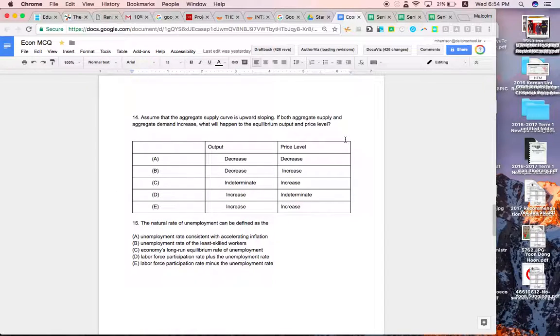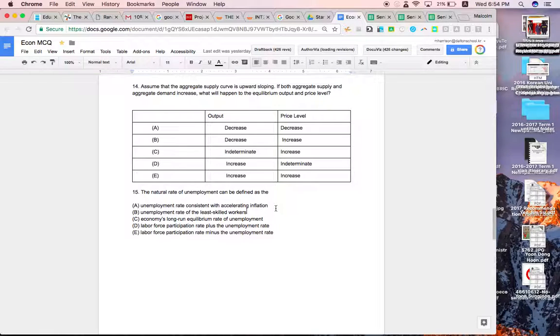Assuming aggregate supply curve is upward sloping, if both aggregate supply and aggregate demand increase, what will happen to the equilibrium output and price level? Aggregate supply and aggregate demand increase. We know, similar to the question above, that supply and demand shift to the right, meaning there'll be an increase in output, and the increase in the price level will be indeterminate.